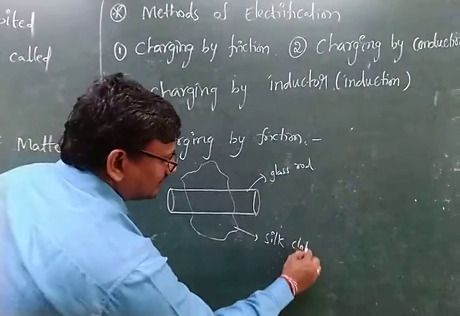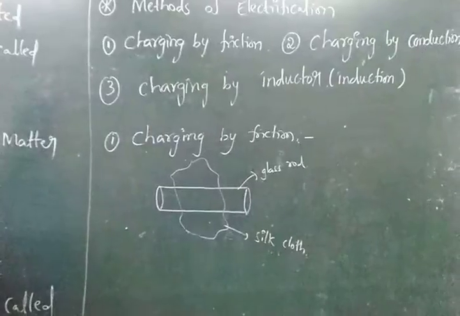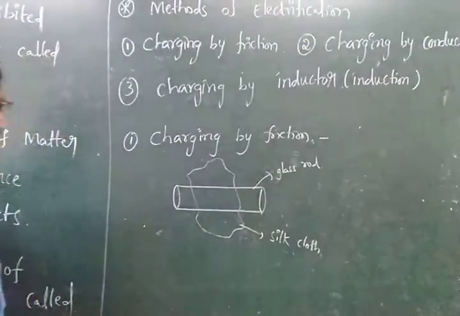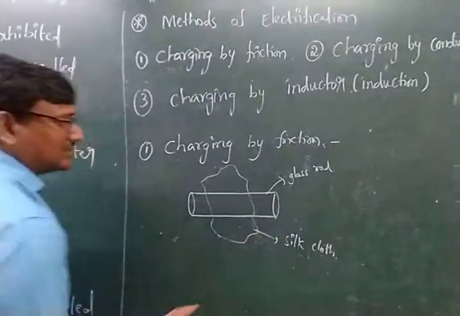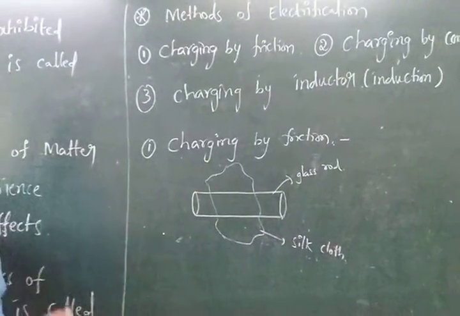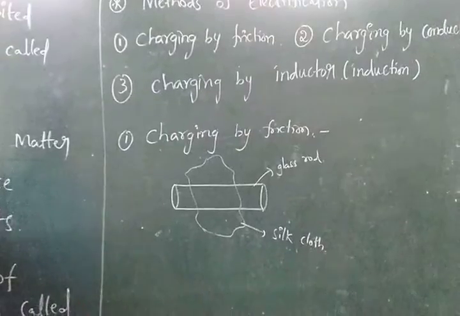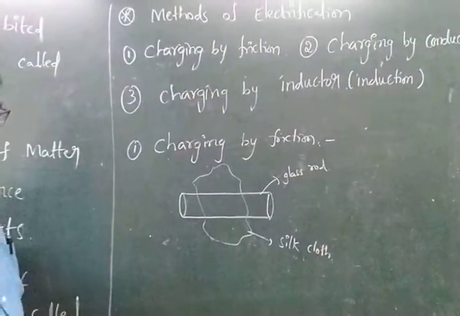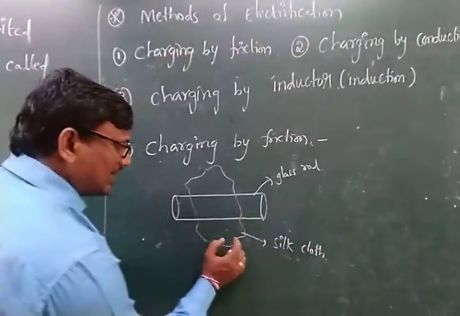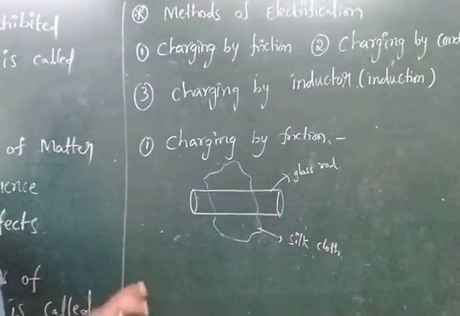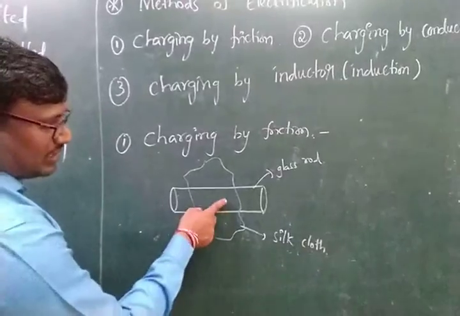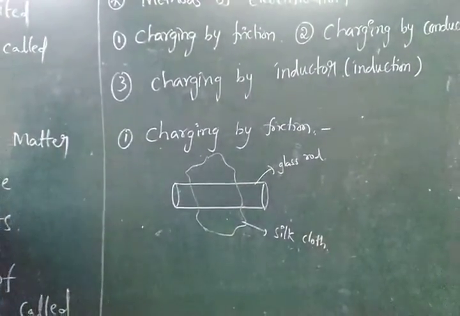Silk cloth. So what is taken by the first one is taken by the glass rod, another one taken by the silk cloth. The glass rod and silk cloth both have their charges. Both are insulated and at rest. The silk cloth has charges and the glass rod has some charges. అంటే రెండిట్లో కూడా చార్జెస్ ఉన్నాయి. ఆ రెండు కూడా ఎలా ఉంది మనకు రెస్ట్ పొజిషన్లో ఉంది.